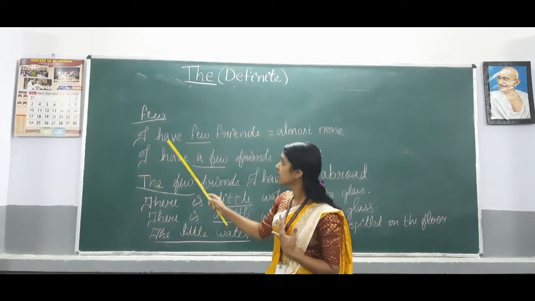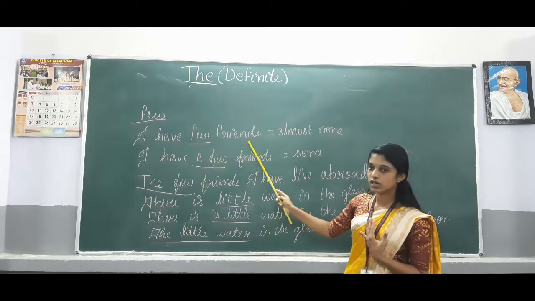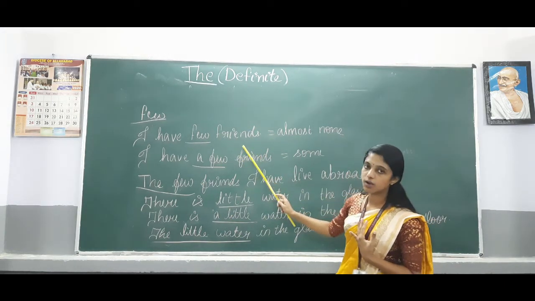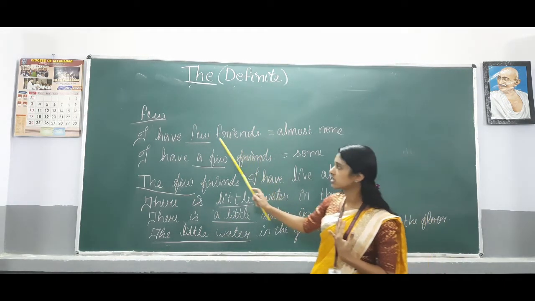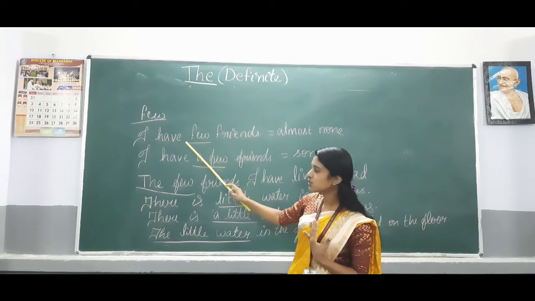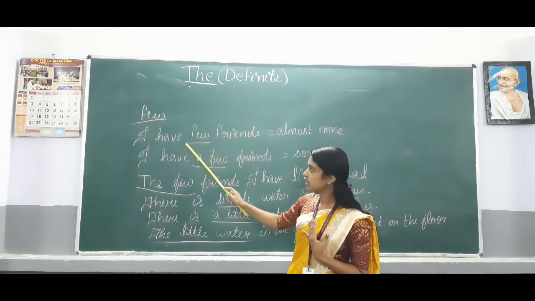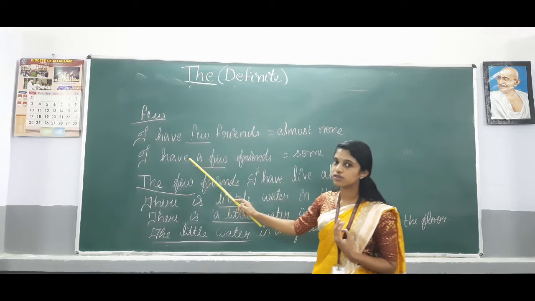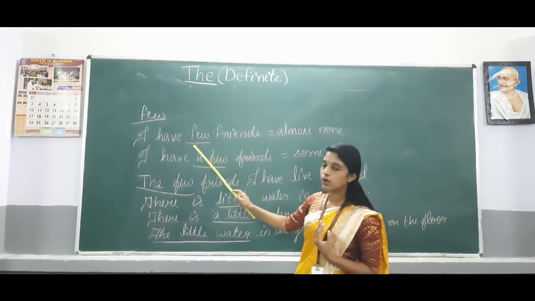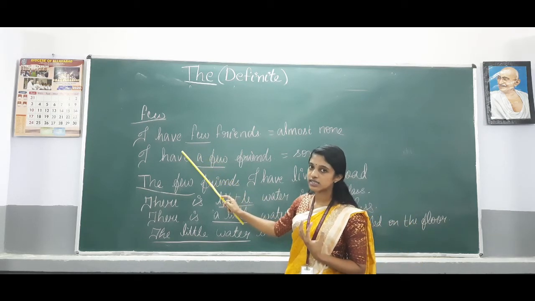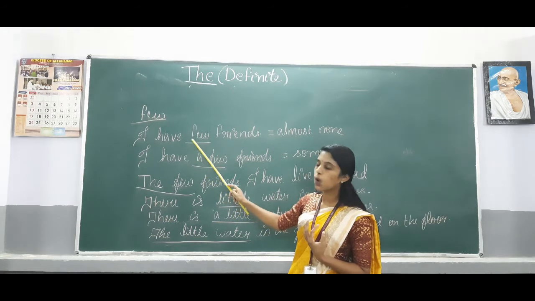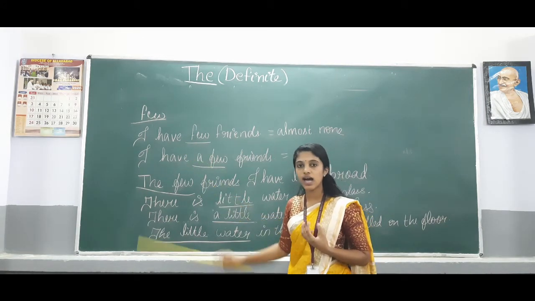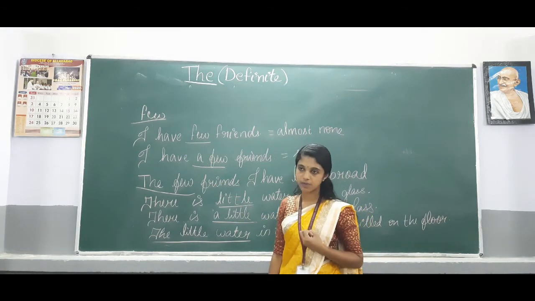For example, I have few friends. So friends is a countable noun. So we have to use here few. But I haven't used any article here. So if I am not using any article with few, it means what I am trying to say here is negative. So it means almost none. I don't have enough friends.